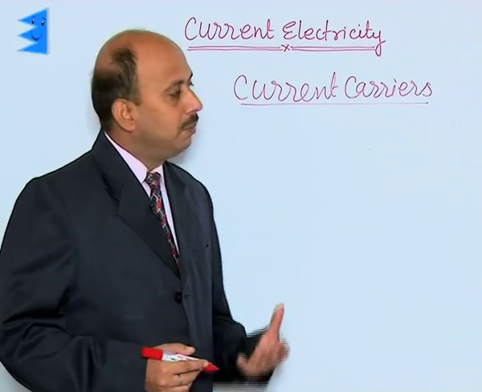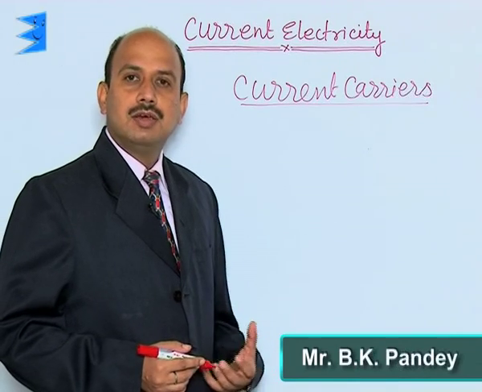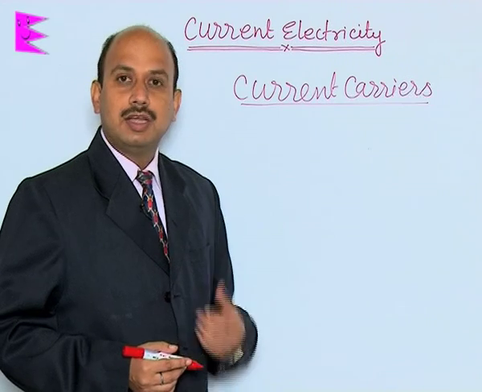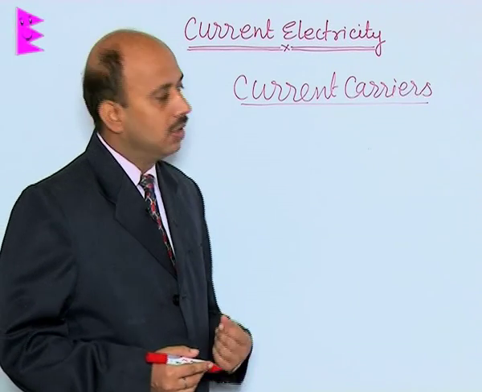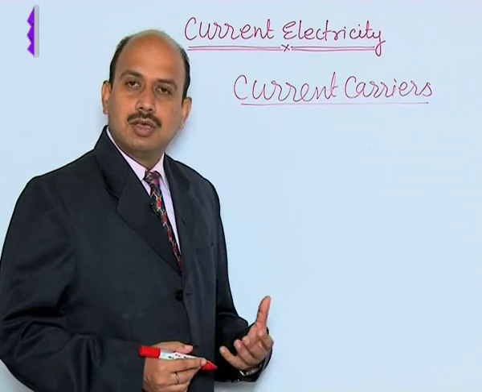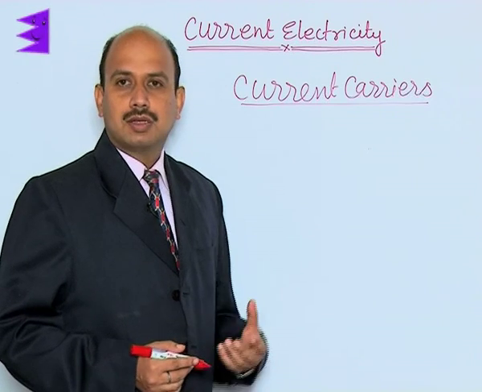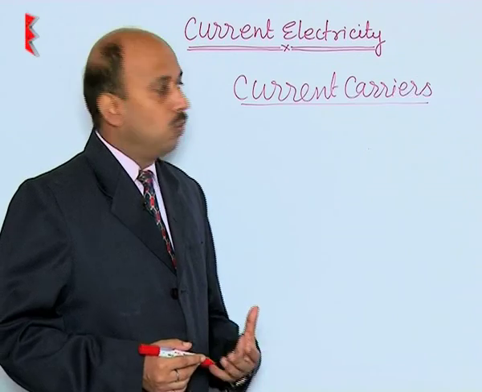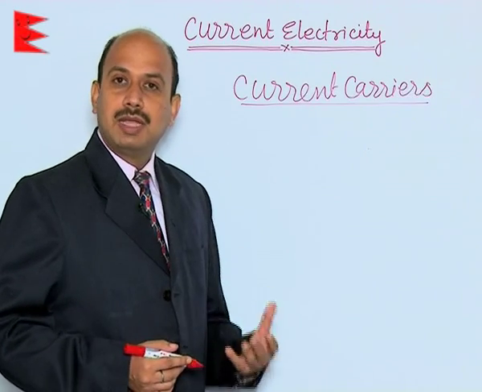So, now we have done electric current, and we have seen that the flow of electrons through a conductor is known as electric current. The rate of flow of electrons with time is known as electric current. So, when the electrons flow through the conductor, they constitute electric current. Now, we have to see what the current carriers are in different materials.